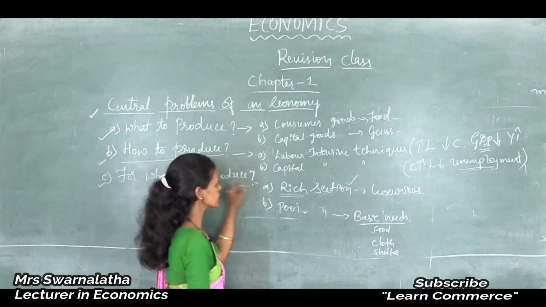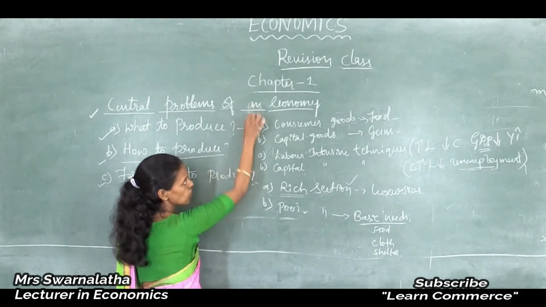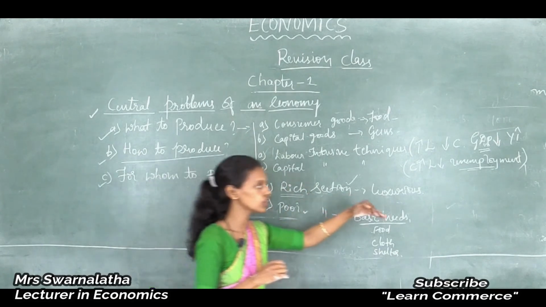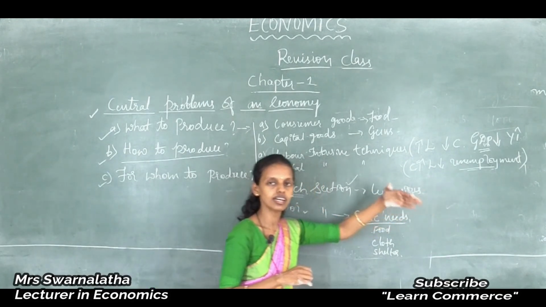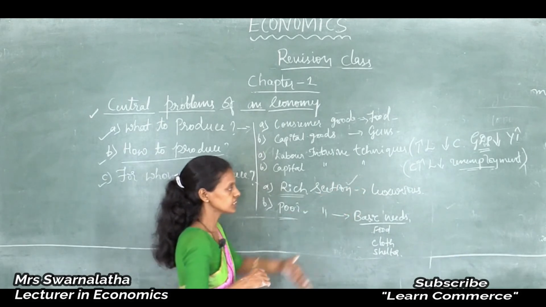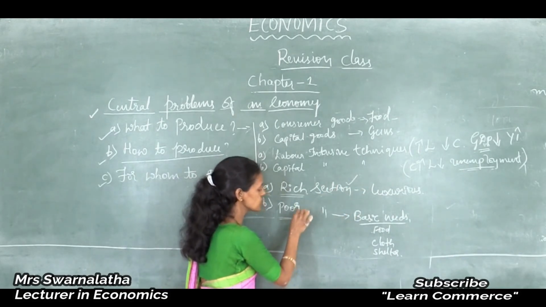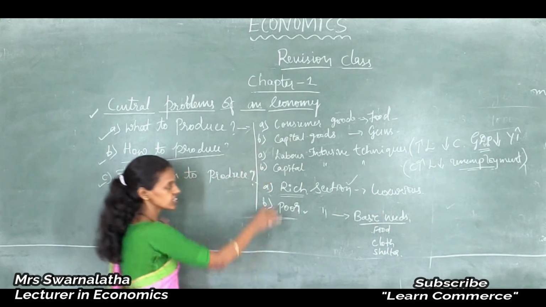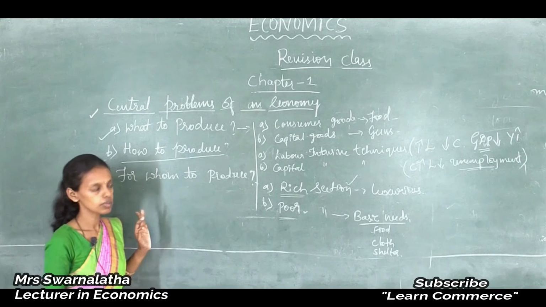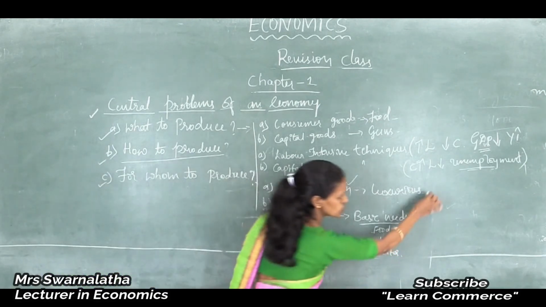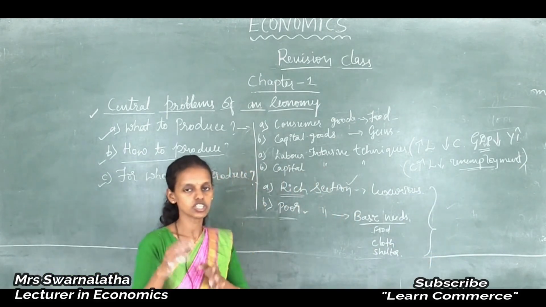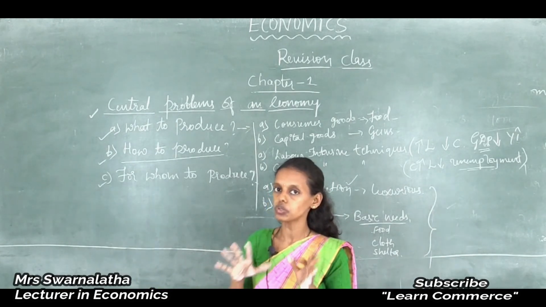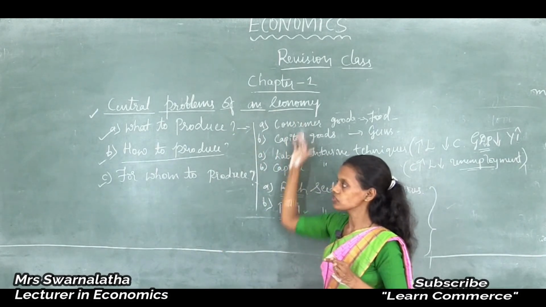Suppose they produce more luxurious items like jewels and buildings, then others will suffer in their basic needs. Thus it is difficult to balance the rich section and the poor section. So this is just a brief note on the central problems of an economy.